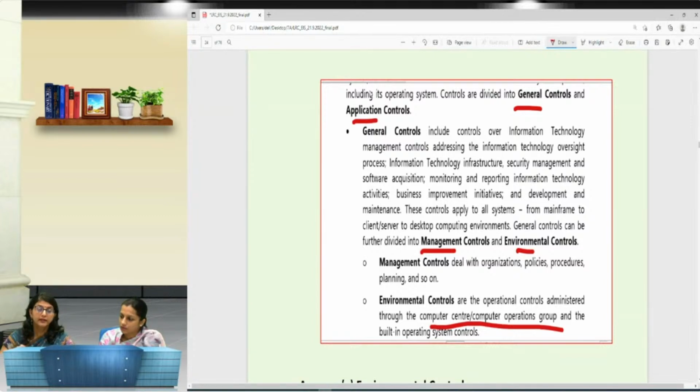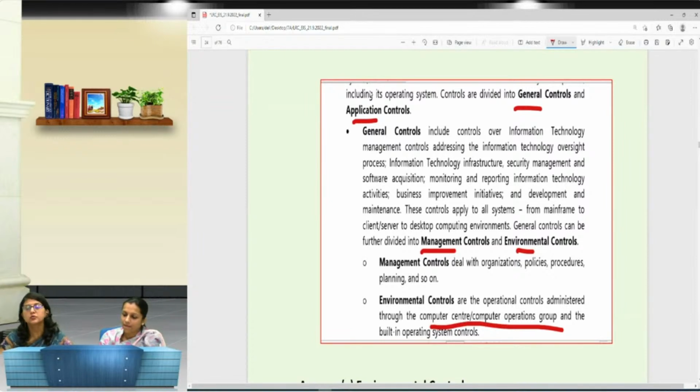Application controls are the software based controls. They are there when you have to provide, say, a password. So it is an input control. It's a boundary control which inhibits any unauthorized person from entering into your account, right?